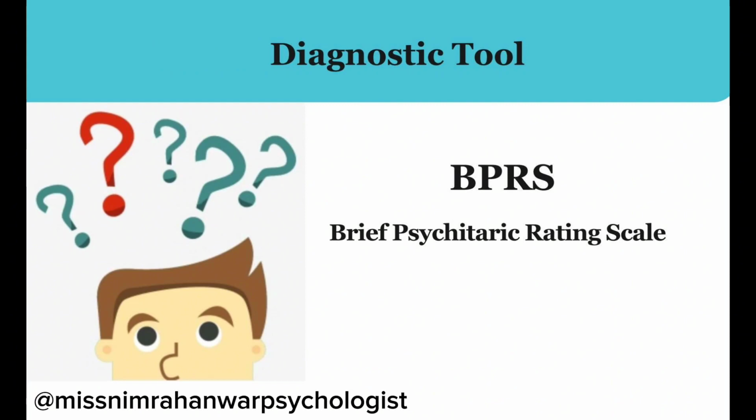The diagnostic tool used for psychotic disorders is the BPRS, Brief Psychiatric Rating Scale, which is easily available on the internet. You can download its PDF form and learn or practice this diagnostic tool for patients with schizophrenia. The specialty of this tool is that it is simple and easy to use and consists of 18 items which easily measure the severity level of a patient with schizophrenia.